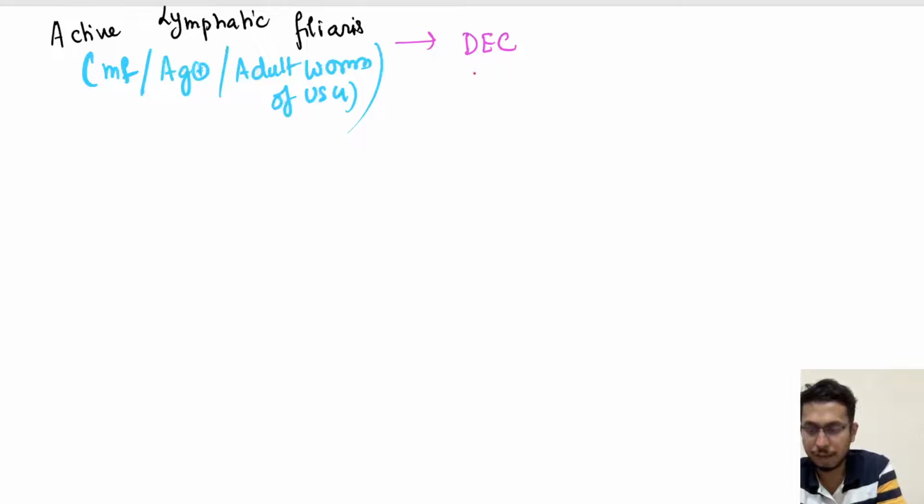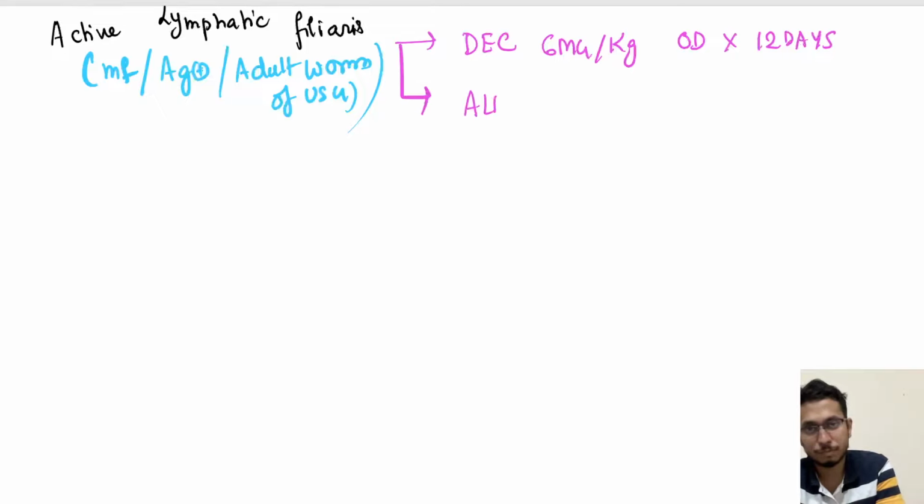And what is the diethylcarbamazine dose? Diethylcarbamazine dose is 6 mg per kg, and it is given once a day for a total duration of 12 days minimum. Alright, 12 days minimum. You can also go for albendazole cover. Albendazole dose is 400 mg TDS, 3 times a day for 21 days.